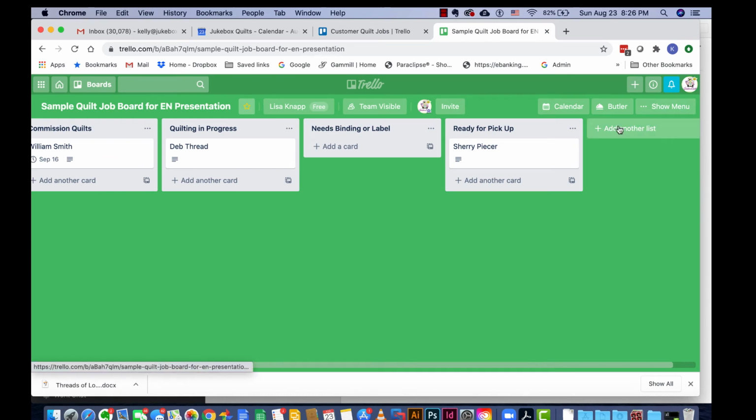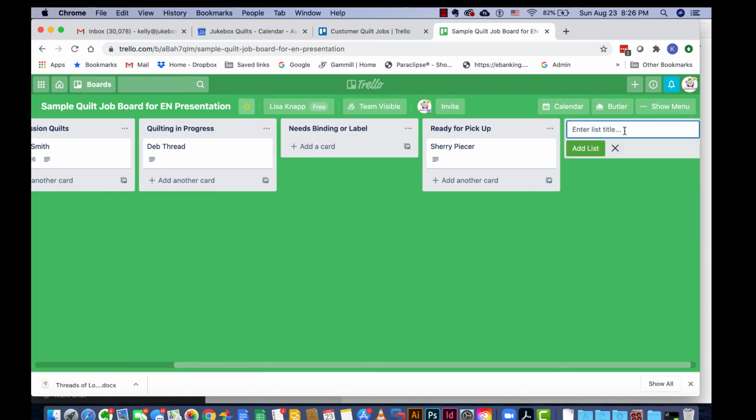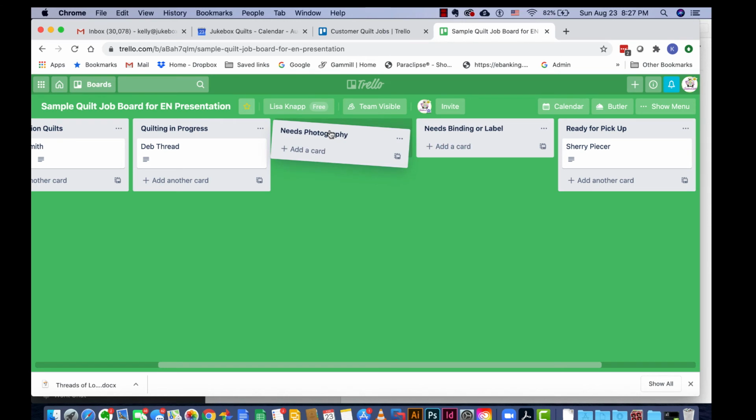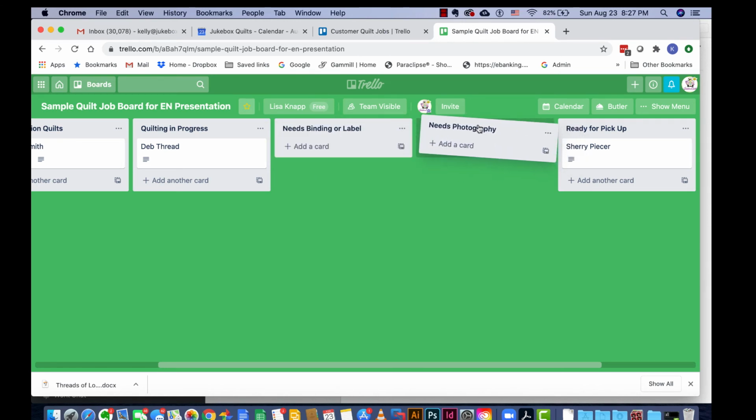And then I could add another list if I wanted. Maybe we call this one needs photography. And you can drag these lists around. If I want to put the needs photography before the ready for pickup board, I can move it over here, and it reorders the list that I have.